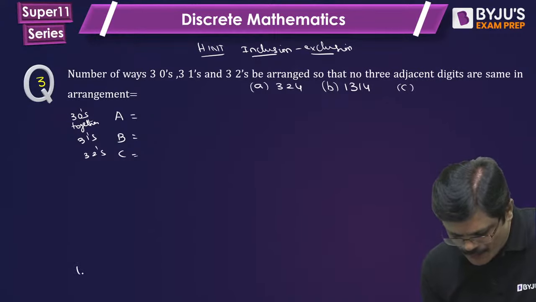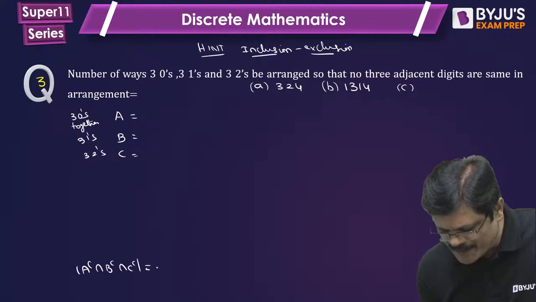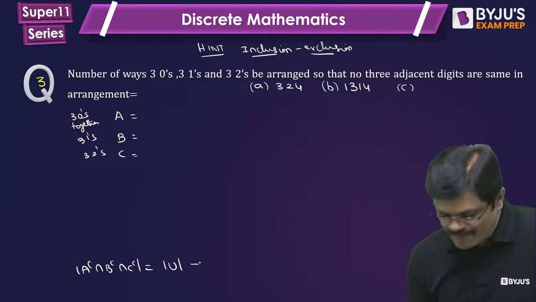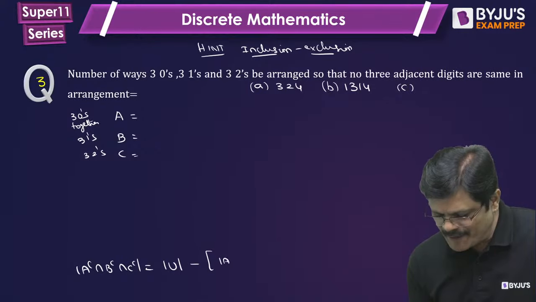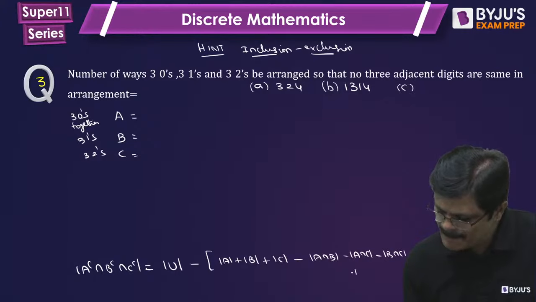That is nothing but the total number of elements minus the number of elements in A plus the number of elements in B plus the number of elements in C, minus A intersection B, minus A intersection C, minus B intersection C, plus A intersection B intersection C.